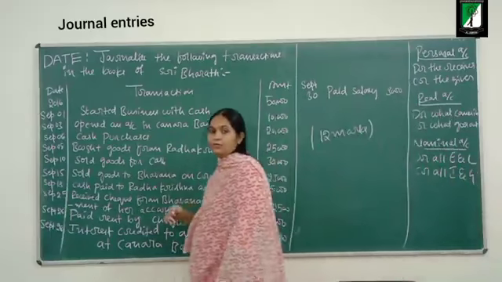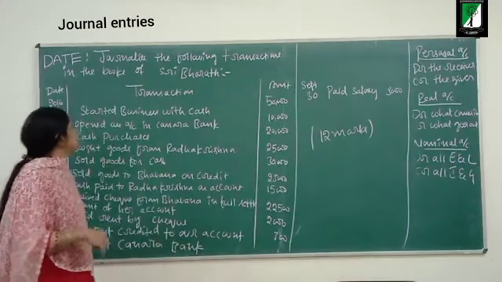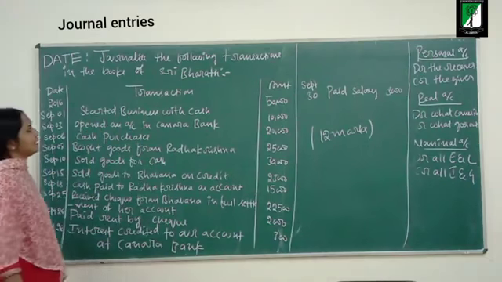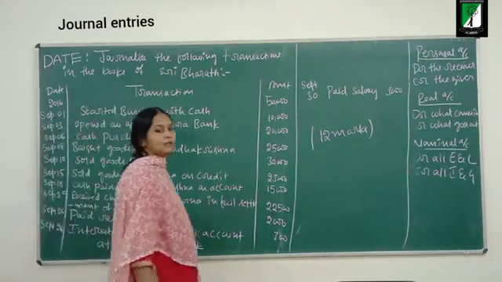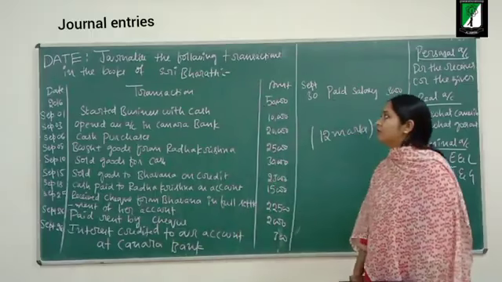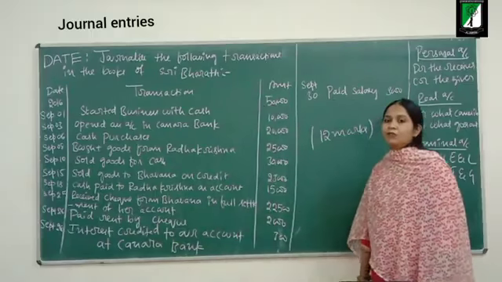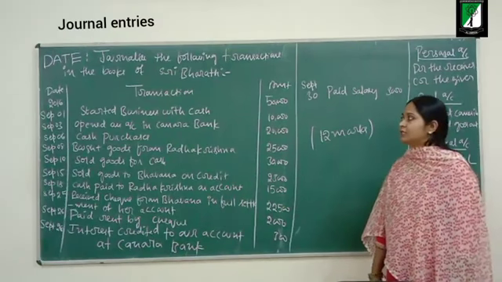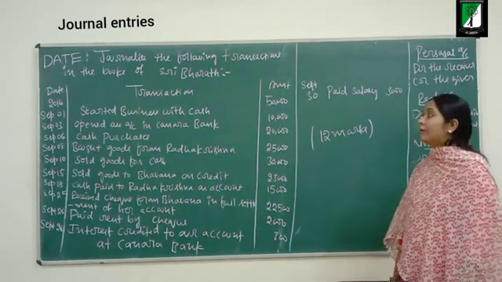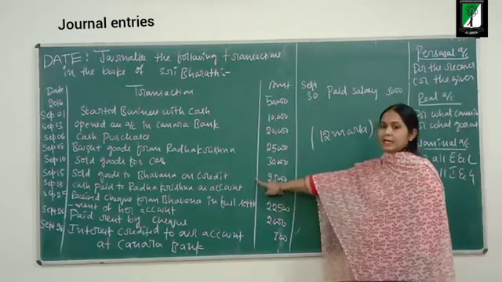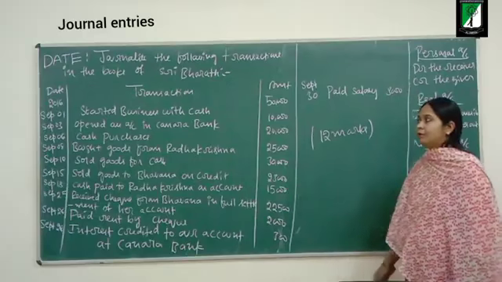Write the question first. Journalize the following transactions in the books of Sri Bharat. Make 3 columns: date, transaction, amount.